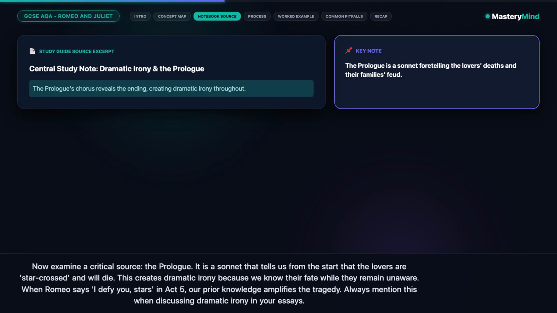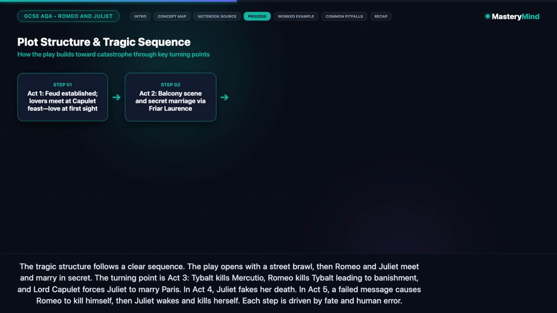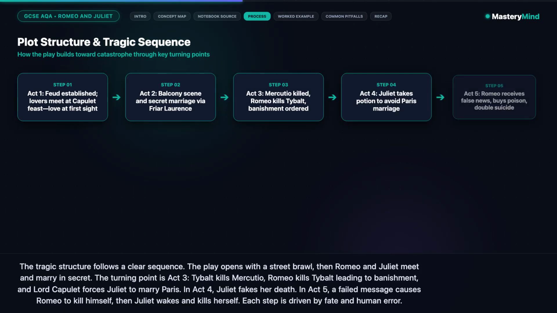The tragic structure follows a clear sequence. The play opens with a street brawl, then Romeo and Juliet meet and marry in secret. The turning point is Act 3: Tybalt kills Mercutio, Romeo kills Tybalt leading to banishment, and Lord Capulet forces Juliet to marry Paris. In Act 4, Juliet fakes her death. In Act 5, a failed message causes Romeo to kill himself, then Juliet wakes and kills herself. Each step is driven by fate and human error.